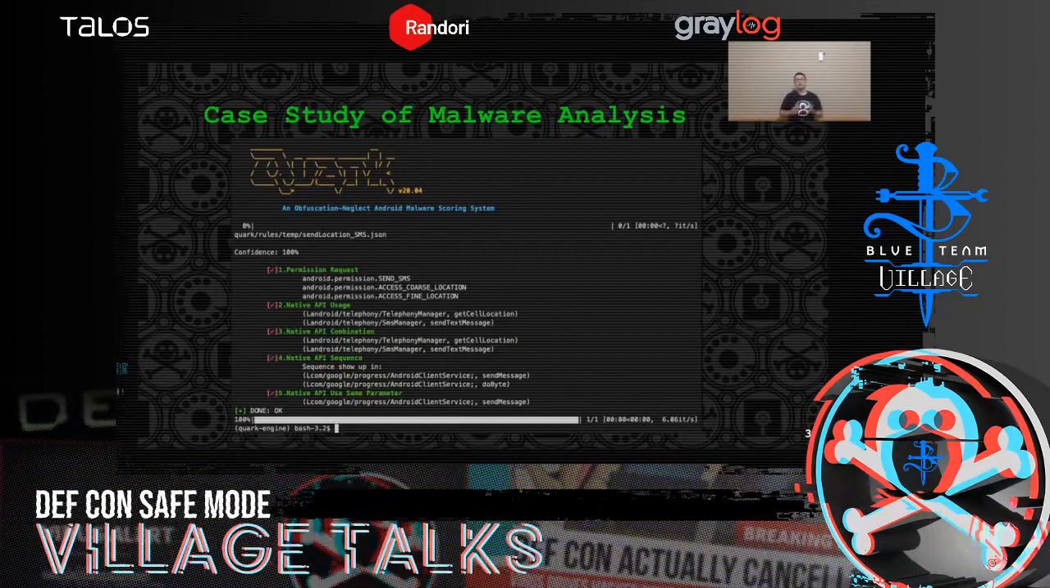In stage 1, permissions like send SMS, access coarse location, and find location are requested. In the second stage, the key native APIs like get cell location and send text message are used. In stage 3, we find certain combinations of native APIs exist. In stage 4, we found that in functions like send message and do bytes, the APIs are called in the right sequence. And in stage 5, in function send message, we find that those APIs are handling the same register.